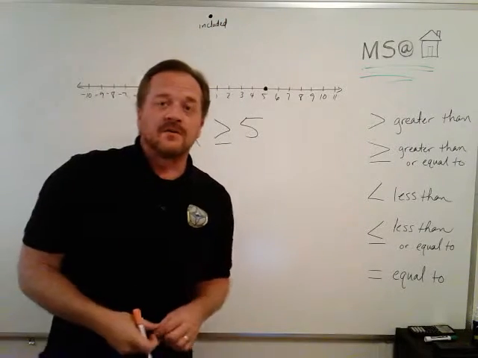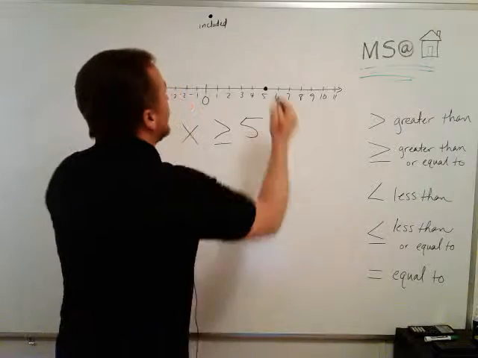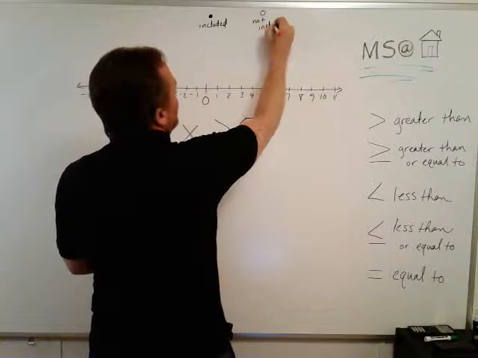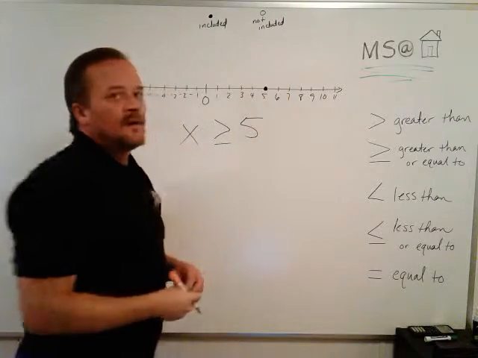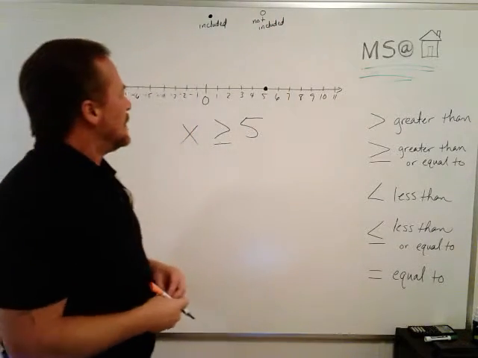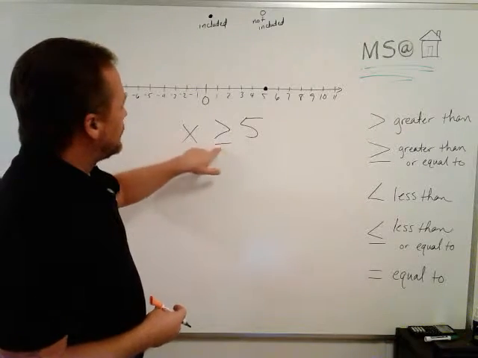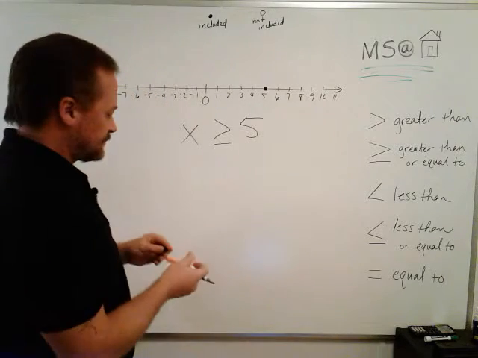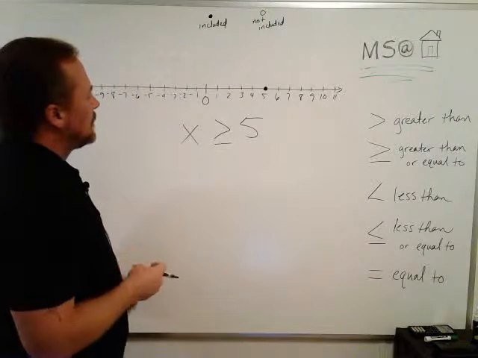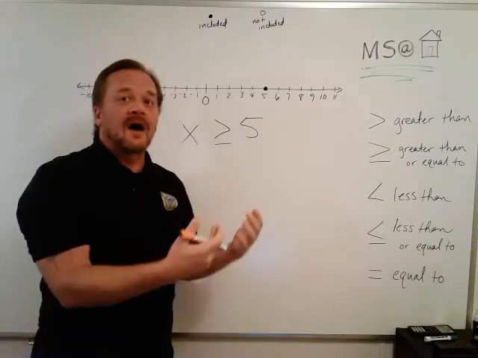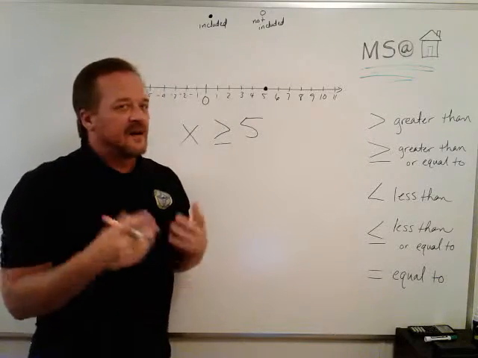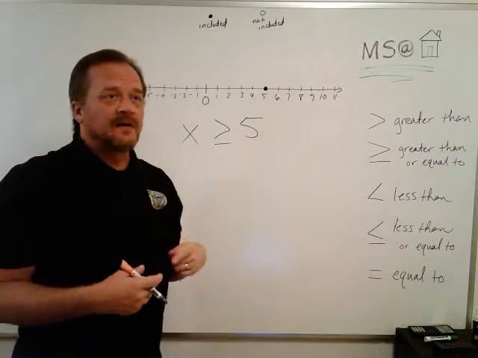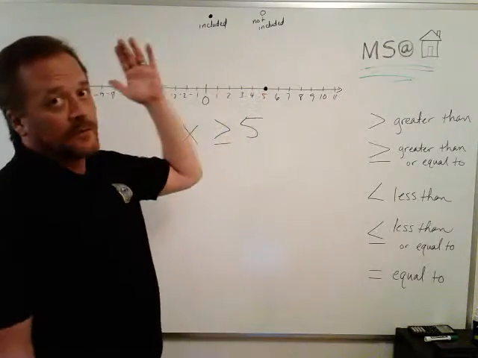If I don't want to include the number that I'm actually marking, then I'll leave that dot open. So here's another little key I'm going to put up above just so I can remind myself of what my mark should look like. In this case, x can be 5, so I'm going to include it in my model here. All right, so now what? Well, I also want to show what other heights people can be. Because I already decided you don't have to be exactly 5 feet to go on this ride. You can be bigger than that. You can be taller, right?